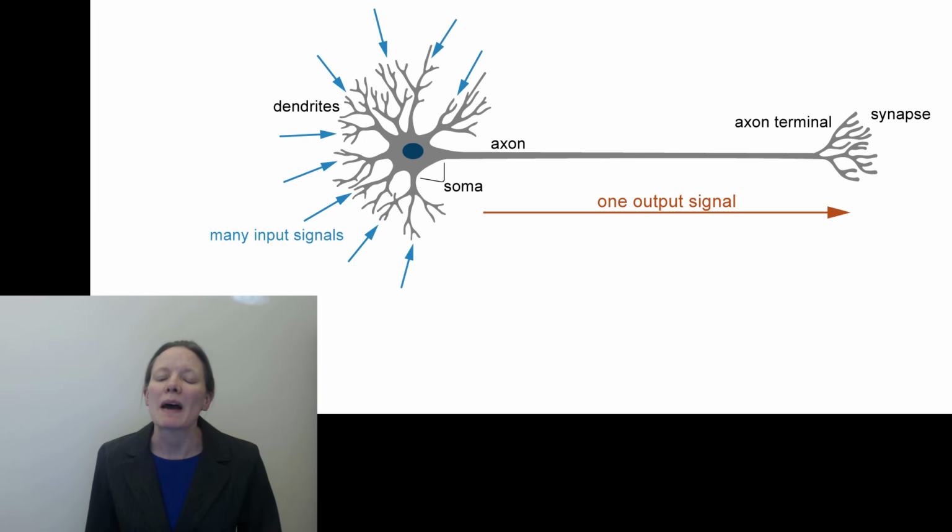Second, neurons combine many inputs to generate a single output. The exact number of inputs and outputs can vary widely for different neurons, but a neuron can easily receive thousands of inputs and send its one output signal to thousands of other neurons.